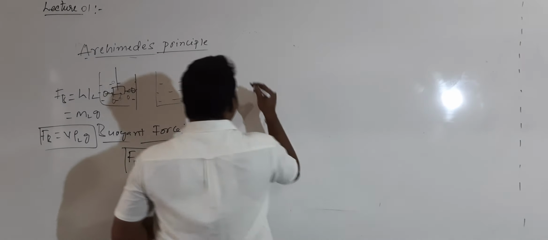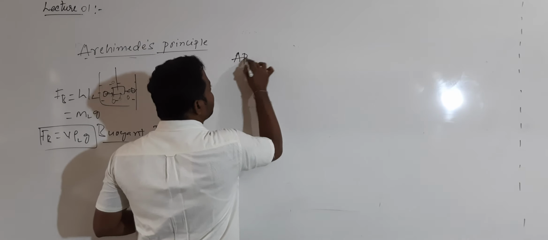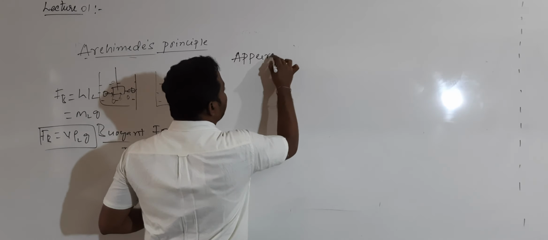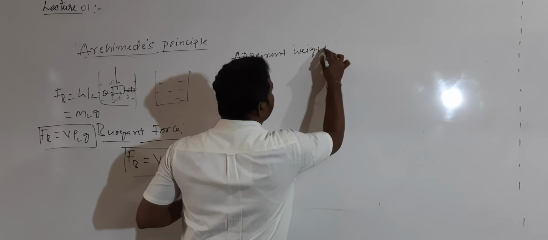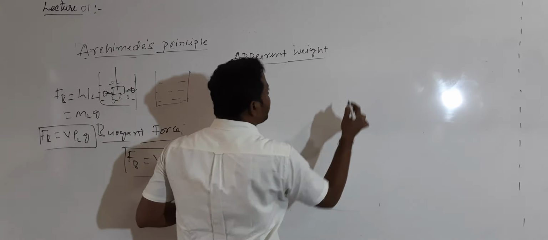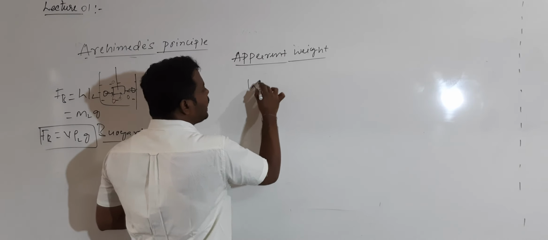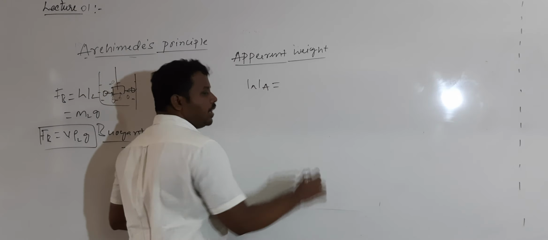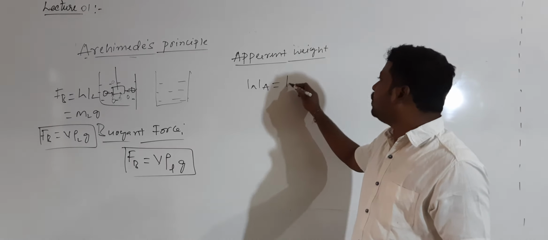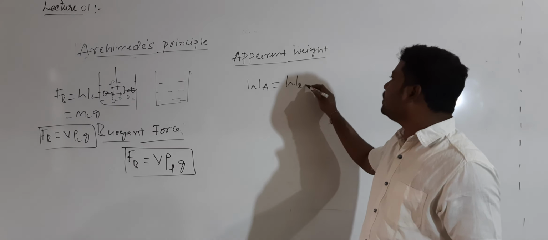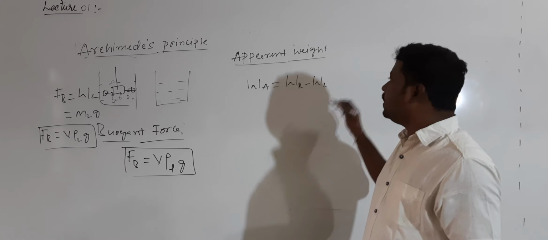So now, what is the apparent weight of a body which is immersed in a liquid? Apparent weight. Whenever a body is partially or completely immersed, the weight of the body appears to be decreased. How can I calculate that apparent weight value? So WA, the apparent weight, will be equal to the true weight of the body, the real weight of the body, minus the weight of the displaced liquid.